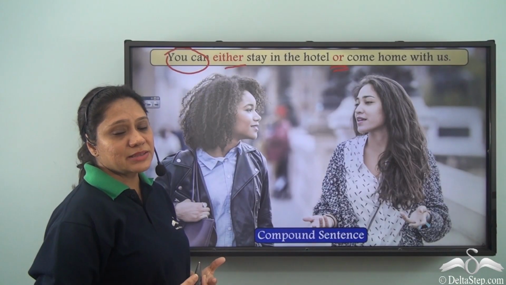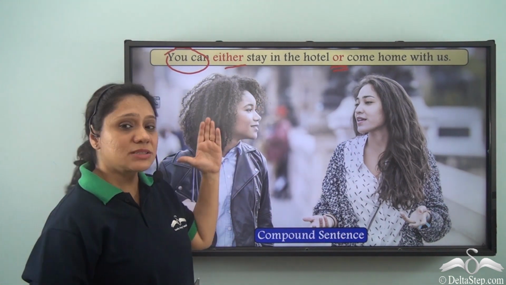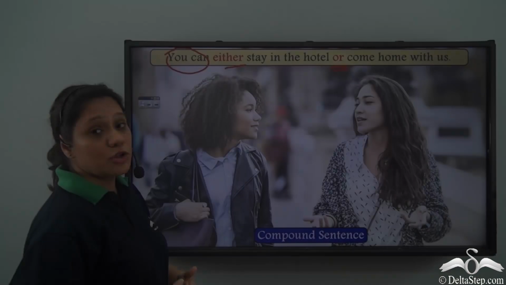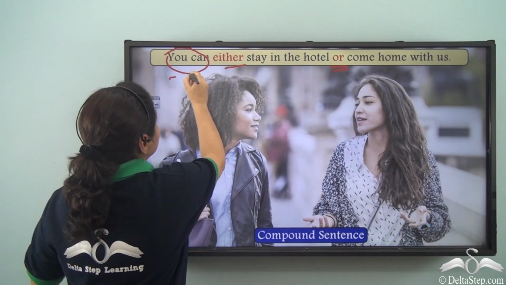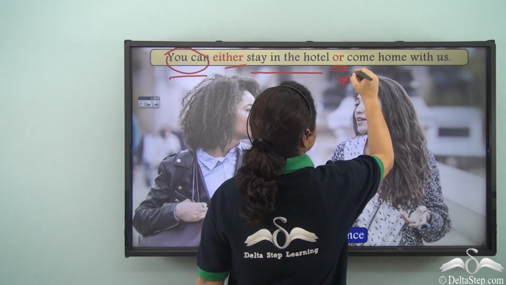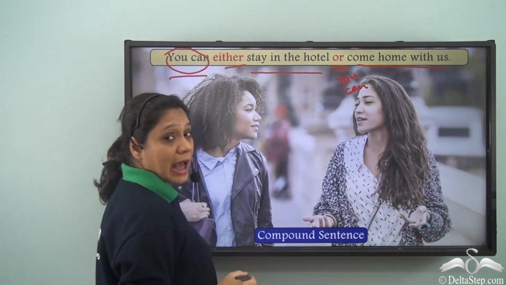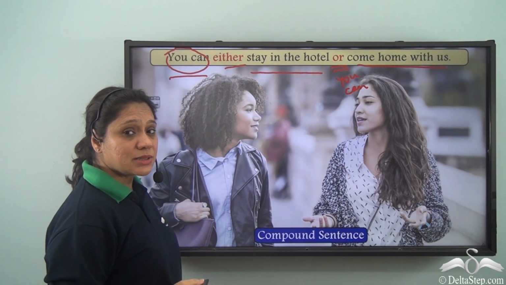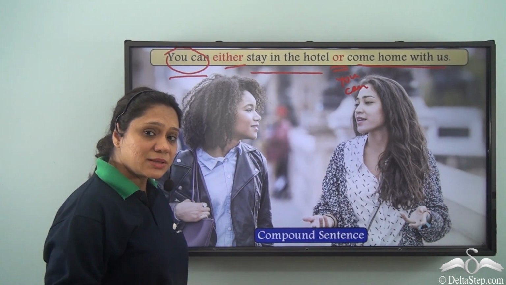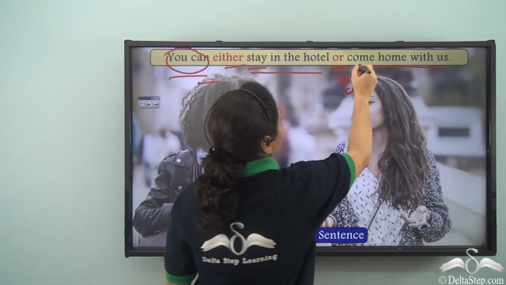So, how do we identify the clauses in this sentence? Now, this sentence is also made up of two independent clauses. What are they? You can stay in the hotel. You can come home with us. So, we have two independent clauses in this sentence. Also, there are two finite verbs in this sentence. Can stay, can come.